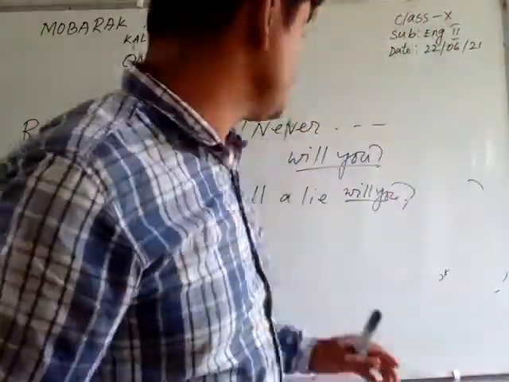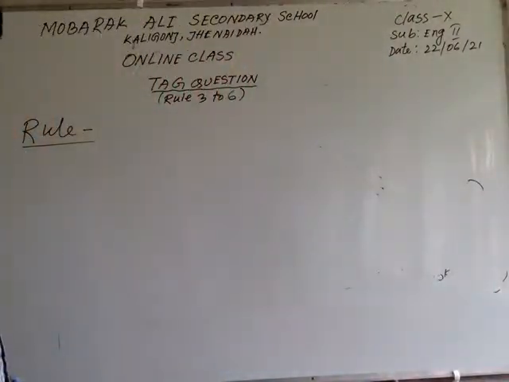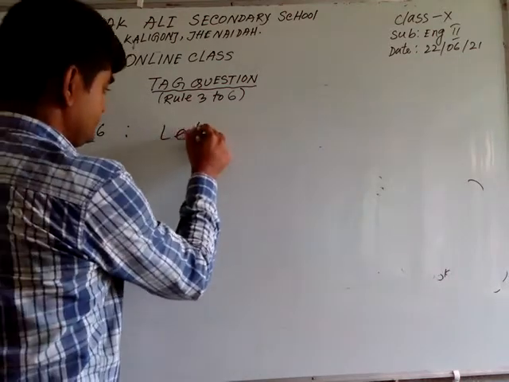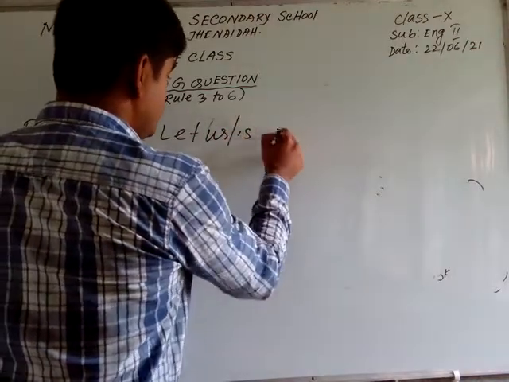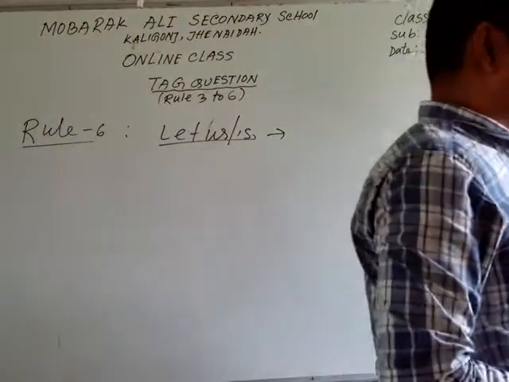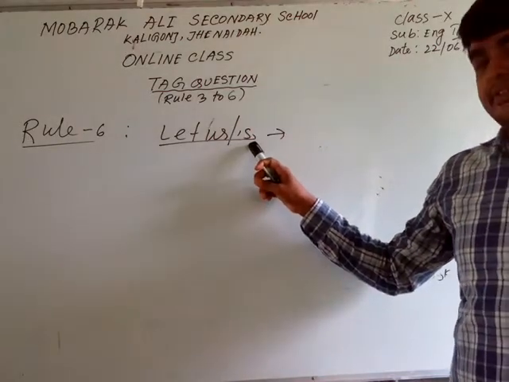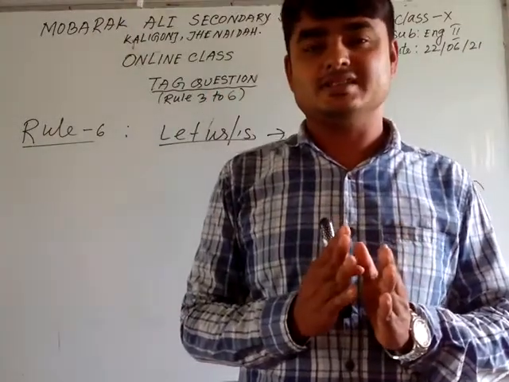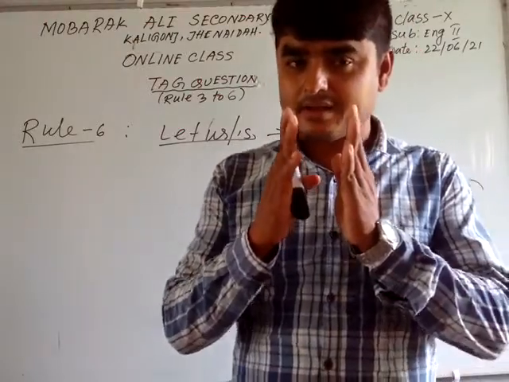Now I am going to discuss the last rule of today's class. Dear student, if any sentence starts with let us or let's, what is the structure?